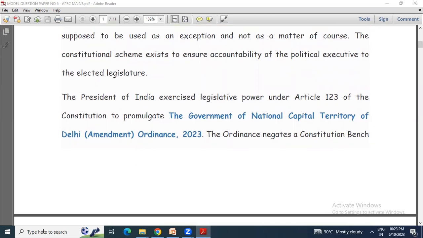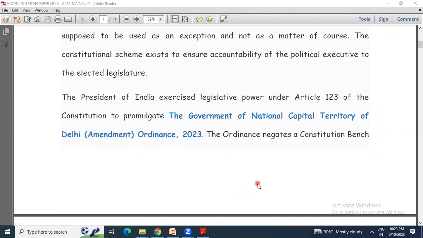Now, the President of India exercises the power under which article? You know that? For prelims, we have to know some articles, like here in this case, Article 123 of the Constitution. The President promulgated the Government of National Capital Territory of Delhi Amendment Ordinance Act 2023.